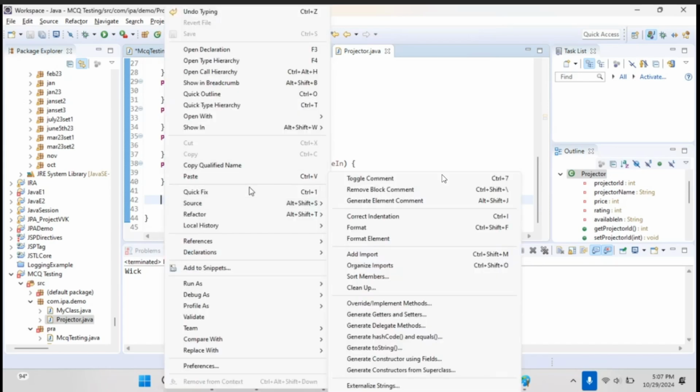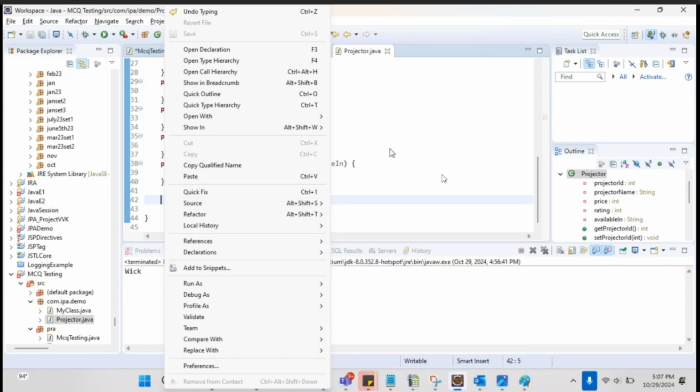So there is a shortcut over here. In Eclipse you can use all these shortcuts, but in this IDE there is no other way. You need to write it on your own. But I would say until you are a master in this, just try to write getters, setters, constructor, everything on your own, so that it will teach you a lot of things.